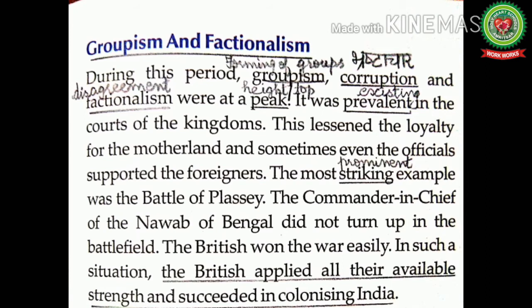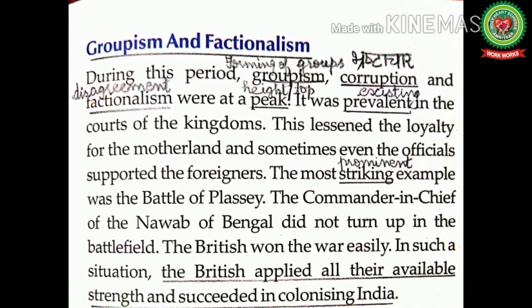This lessened the loyalty for the motherland and sometimes even the officials supported the foreigners. It means in the second half of the 18th century, groupism, corruption and factionalism existed in the kingdoms of India. Even the rulers were not loyal to one another. And many of the Indian rulers started supporting the foreign officials for their own benefit.